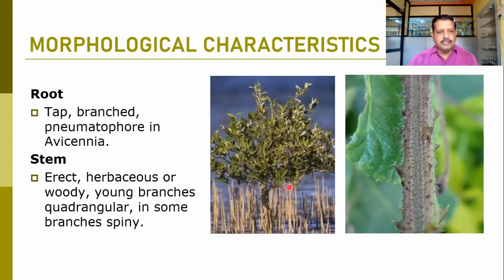The stems are mostly erect, herbaceous or woody. Young branches are mostly quadrangular. Here you can find a flat surface. Quadrangular stems are there, and in many members we find the spiny nature of the stem. This is the stem of particularly Lantana camara in close-up. Here you can find short spines developed on the quadrangular stem.